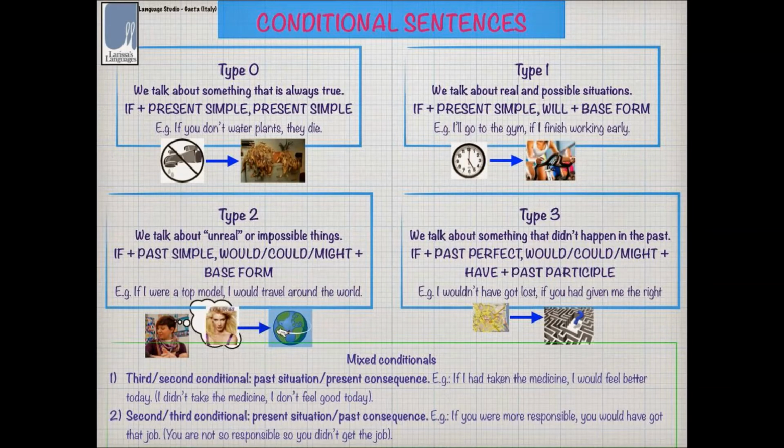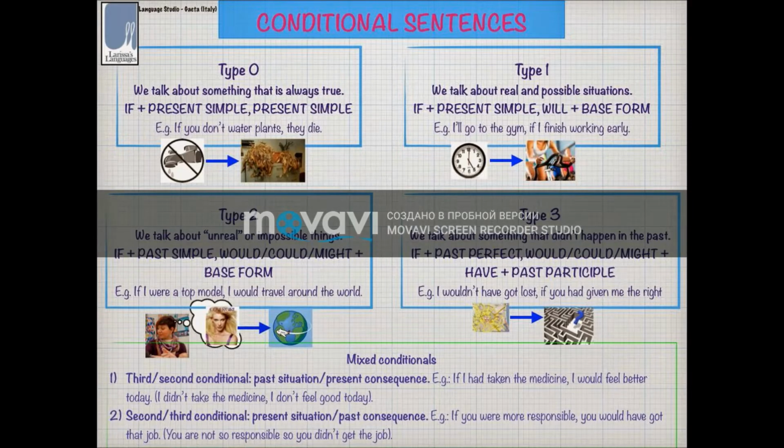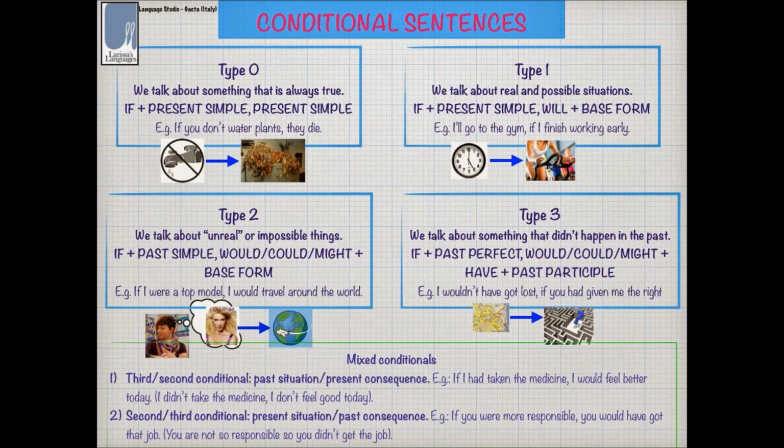The next type is first conditional. We use first conditional when we talk about real and possible situations. If, present simple, the second part is formed with will and the base form of the verb. For example, I'll go to the gym if I finish working early.